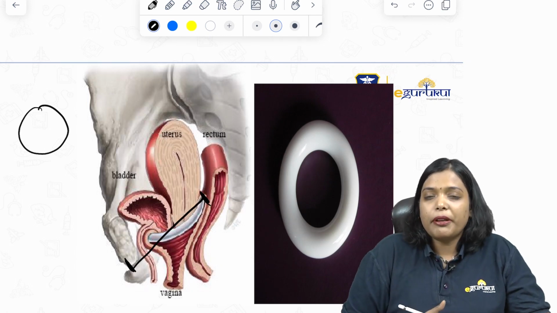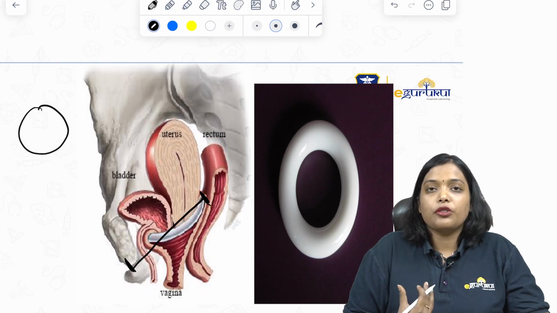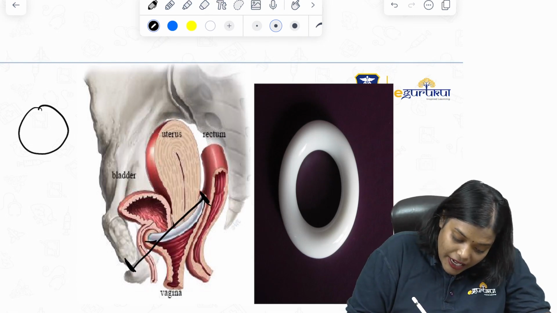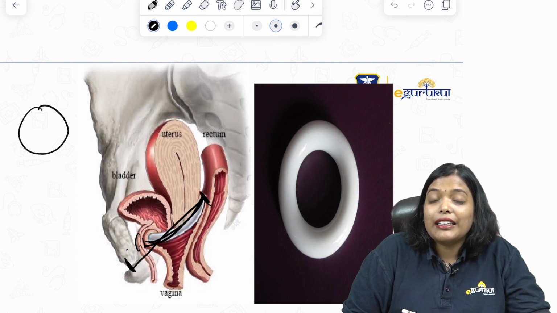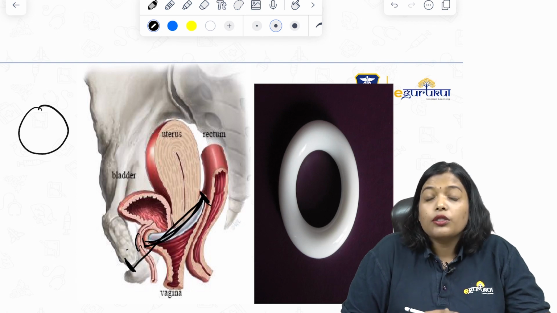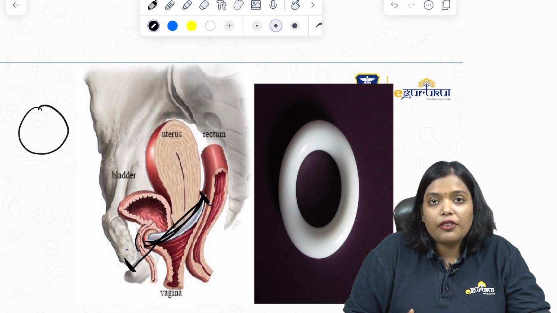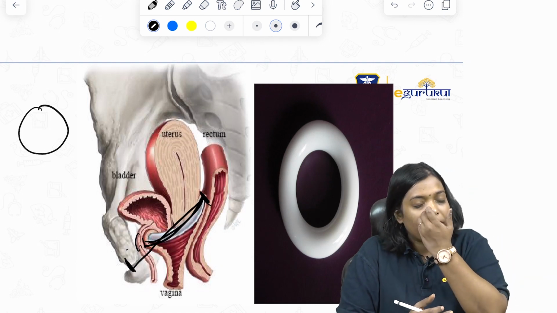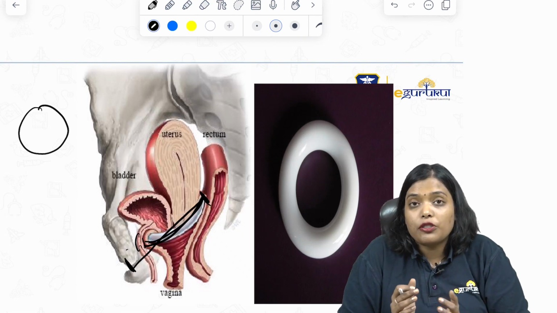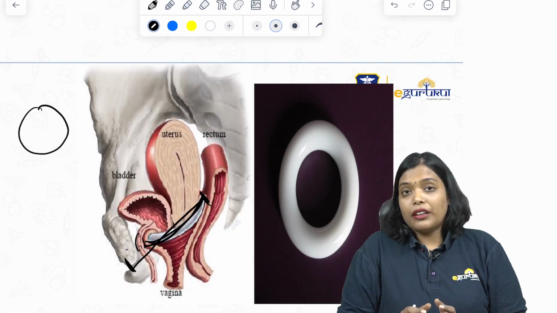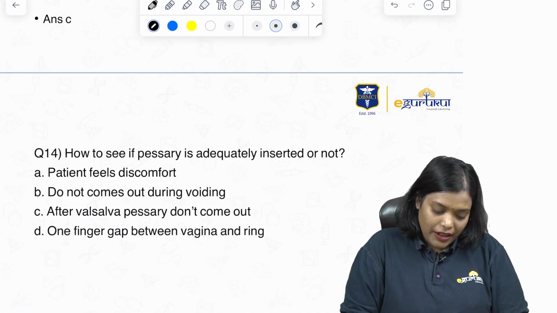After you insert the pessary, if you insert a small size, when you ask the patient to strain or cough or laugh, the pessary will come out. If you insert a large size, please observe, it is going to compress the urethra between the pessary and pubic symphysis, and they can have acute retention of urine. So always after you insert the pessary, you should ask the patient to cough or laugh or strain and see whether the pessary is not coming out, and you should ask the patient to pass urine. Unless she passes urine, you should never send her home. Right? So let us see now whether we have these options.